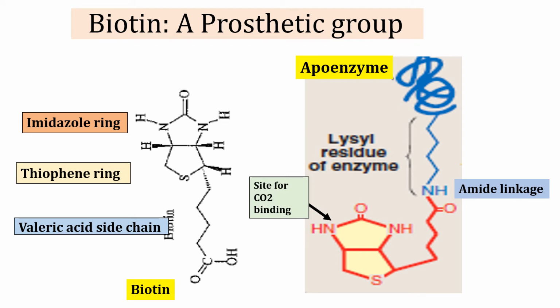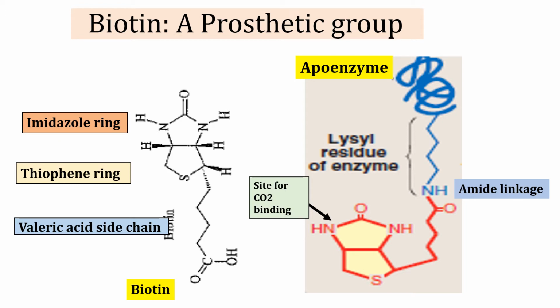Now, structure of biotin. Biotin is made up of an imidazole ring fused with a thiophene ring, which is having a valeric acid side chain. So there is an imidazole ring and there is a thiophene ring. Both rings are fused, and to the thiophene ring there is one valeric acid side chain. The vitamin is bound to proteins, which can be dietary or intracellular enzymatic protein. This biotin structure is always present in bound form to protein, whether it is dietary or intracellular enzyme protein.